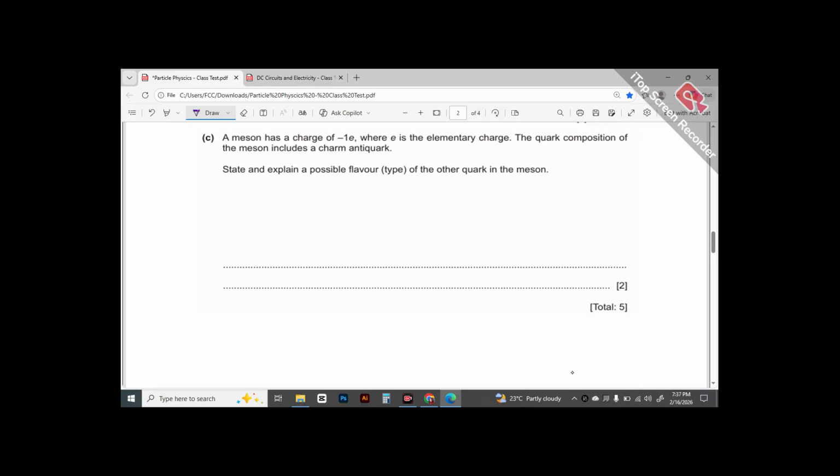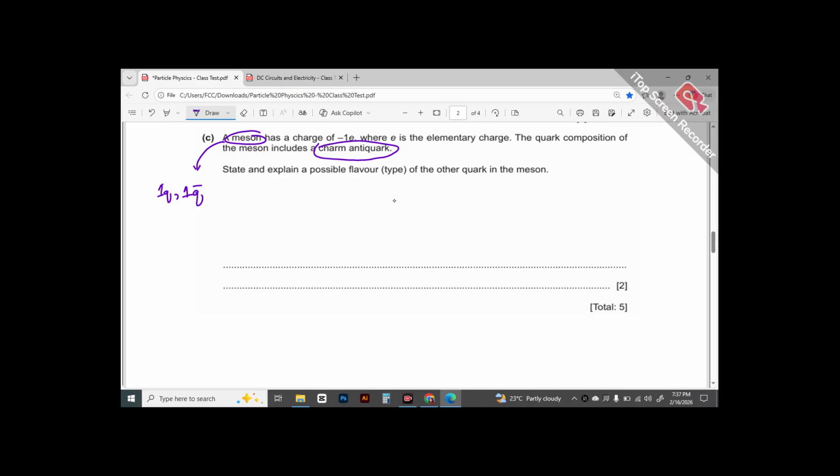Then they are saying a meson has a charge of minus 1e. See, as soon as you see the word meson written here, the first thing that should come to your mind is, first, they experience the strong nuclear force. Second, they are hadrons. And the third thing should be they are made up of one quark and one antiquark, right? So they are saying that this has a charge of minus 1e, and e is the elementary charge, of course. The quark composition of the meson includes a charm antiquark. About the antiquark, they had already given us the information that it is charm.